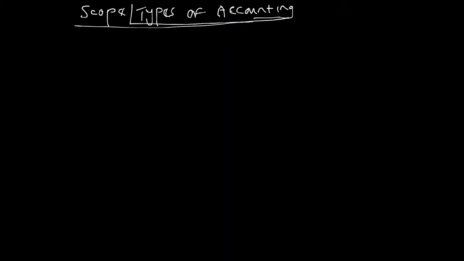Let's proceed, guys. We now want to move toward the scope or types of accounting. In every organization, we have different types of accountants. The first one I'll be explaining is financial accounting, or the financial accountant. Who is a financial accountant?